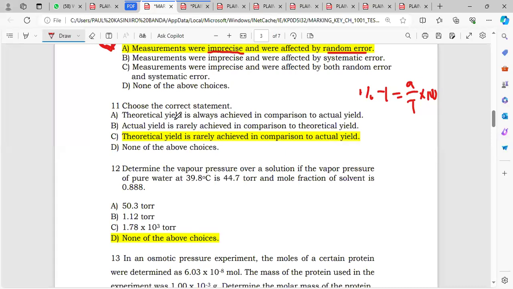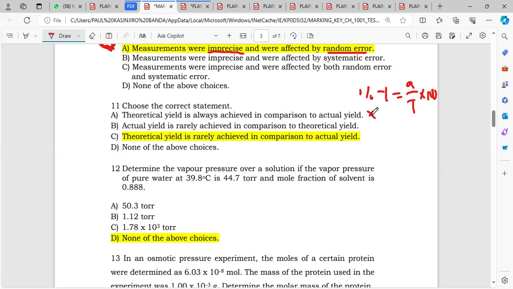They're saying theoretical yield is always achieved in comparison to the actual yield. This is a false statement, because when you run a chemical reaction, you always get something out of it, and that is the actual yield. So the actual yield is always achieved. But it's very difficult to achieve the theoretical yield.